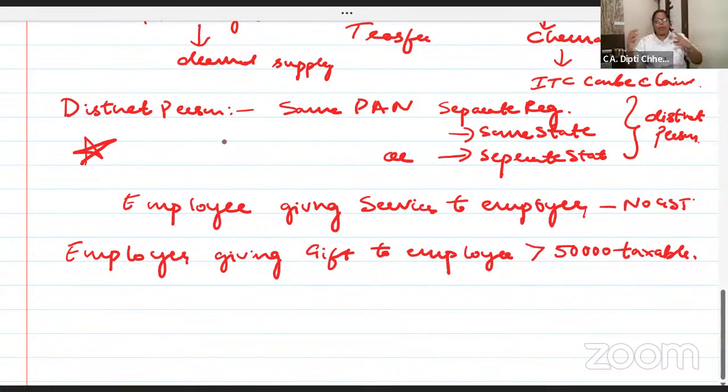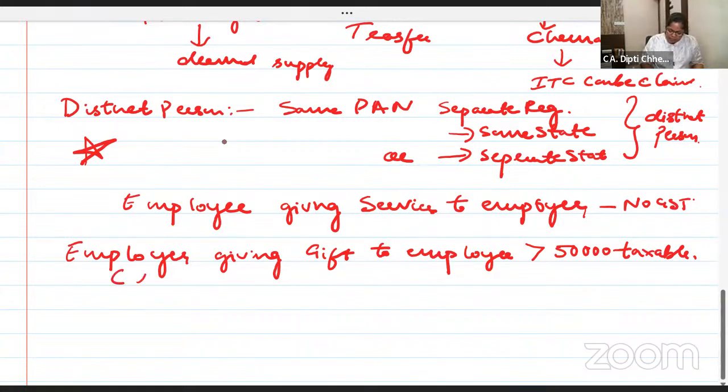First of all, employer-employee relationship, please go and check. It is covered in the definition of related person. It is a little like law, but if you repeat two or three times and when you solve the example, it will be very clear. Employee giving services to employer, no GST. Employer giving gifts to employee above 50,000 is taxable.